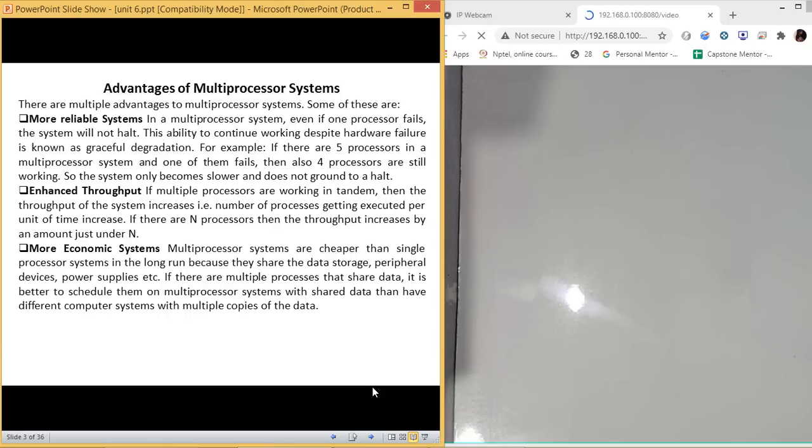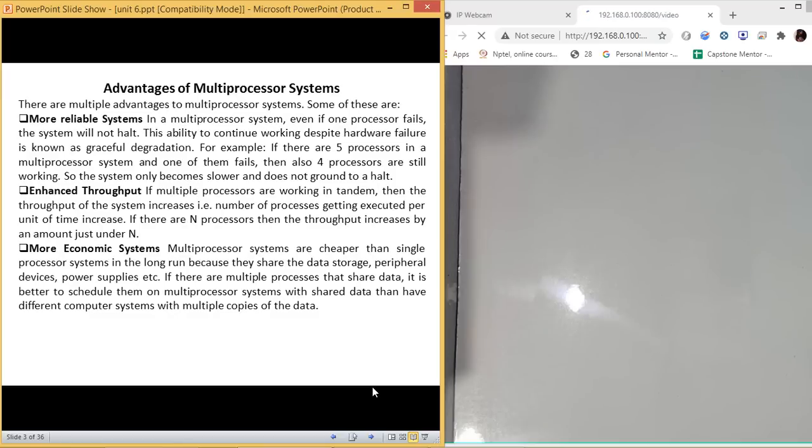What are the advantages? Let us talk about the different advantages which we have. These are more reliable. They are faster. They are cheap. Not cheap, we can say. If you compare them with your normal computer, they are quite expensive. But if you are talking in the sense of servers or the areas in which these types of processors are used, then it is a little bit cheap, or you can say cost effective.